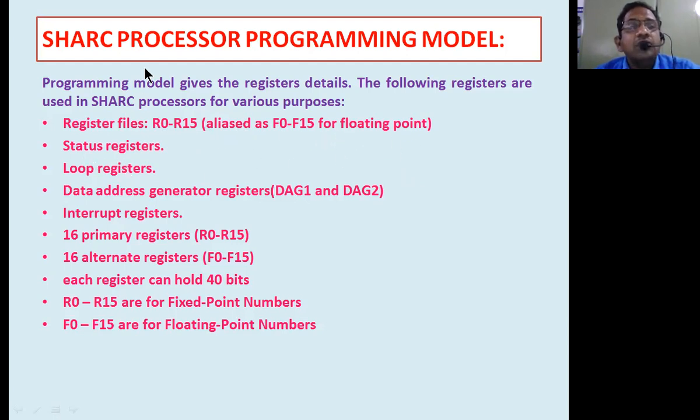The SHARC processor is going to have separate status registers to maintain the status information of various operations in the system. Then it is going to have separate loop registers. We discussed the purpose of loop registers already. Loop registers are normally meant to perform subroutine tasks which are going to be repeated continuously.